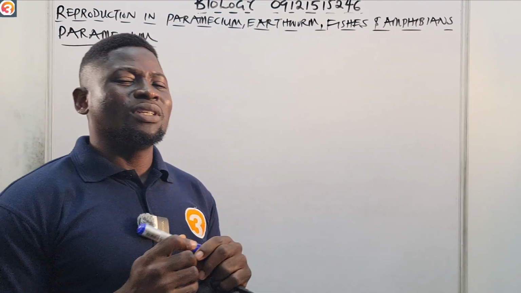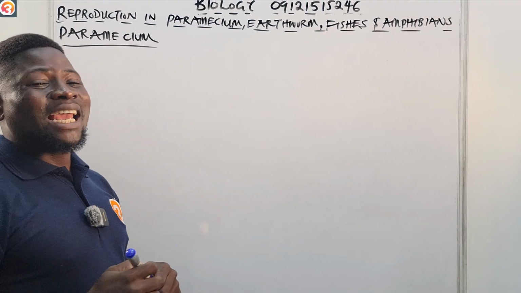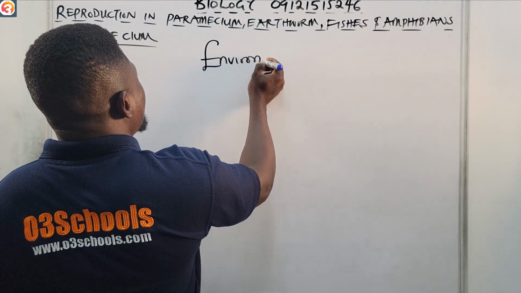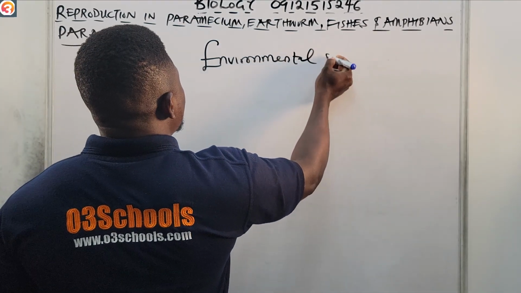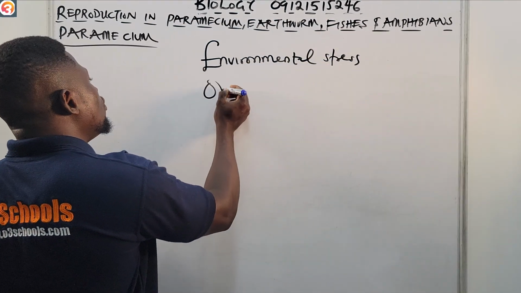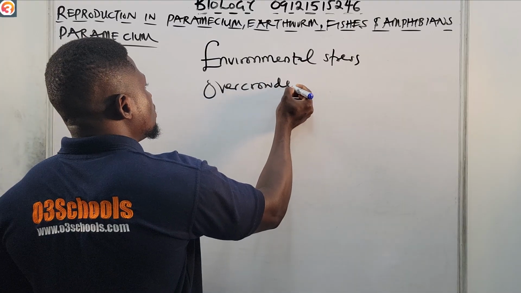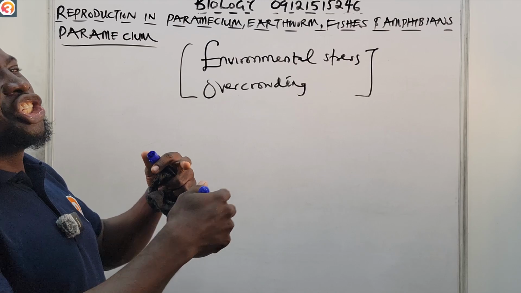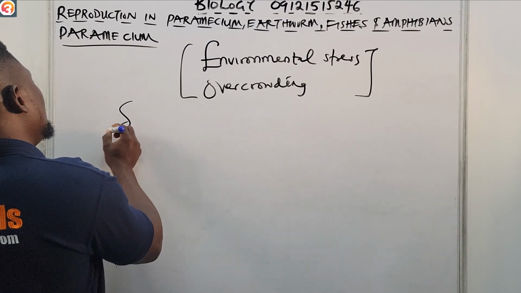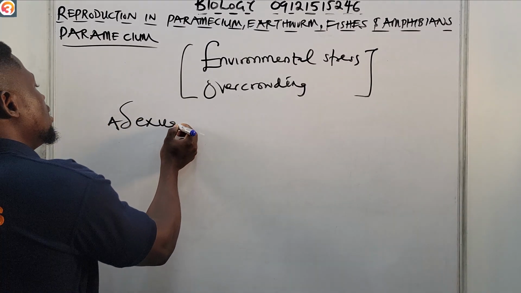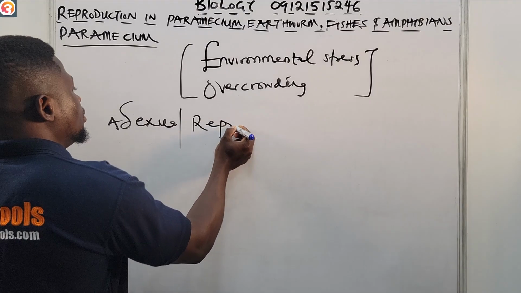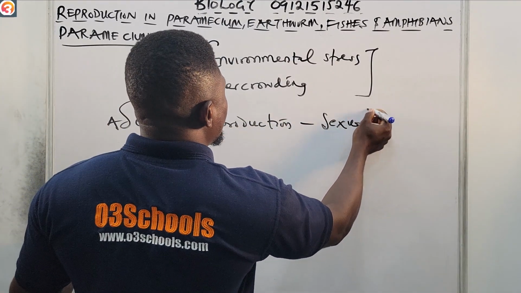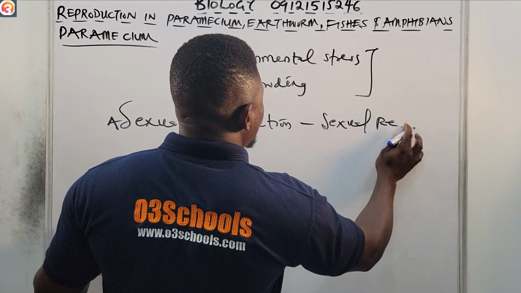Under certain conditions, such as environmental stress or even overcrowding, Paramecium can change from asexual reproduction all the way to sexual reproduction.